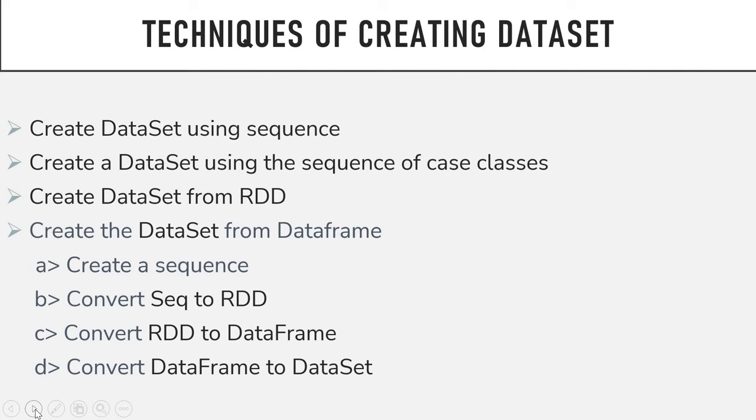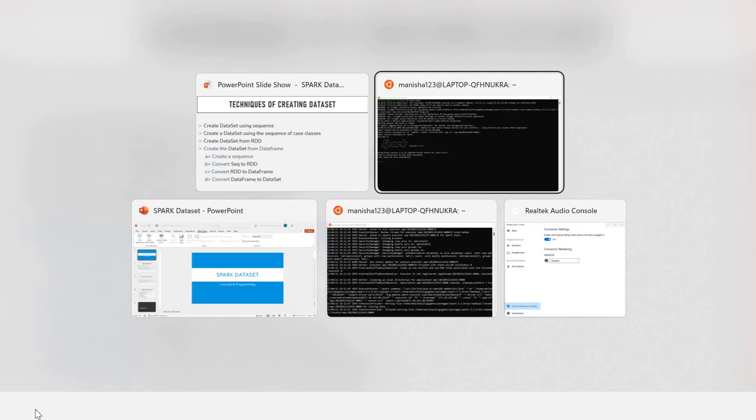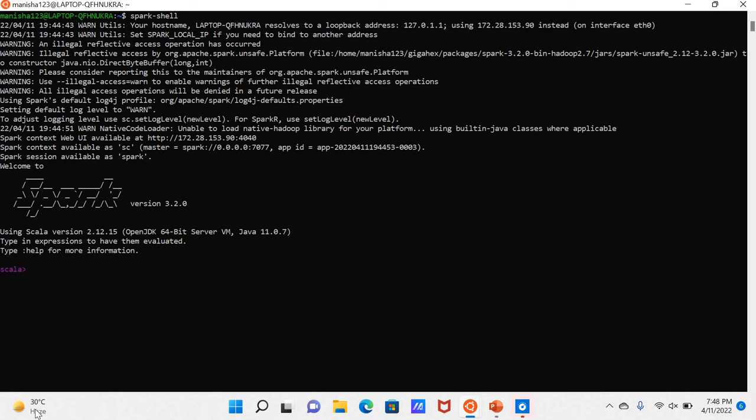First, we have to create a dataset using a sequence. How can a dataset be created using a sequence? For that, let me create a sequence first. val ds equal to Seq(11, 22, 33). So this is a simple sequence.